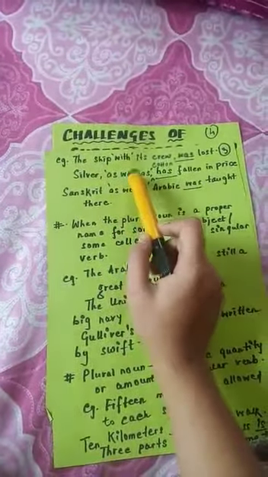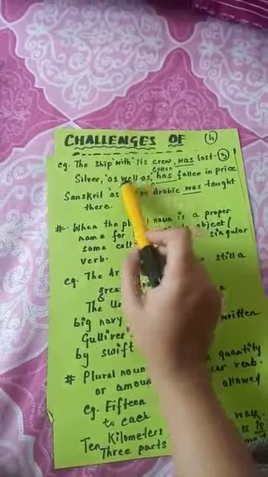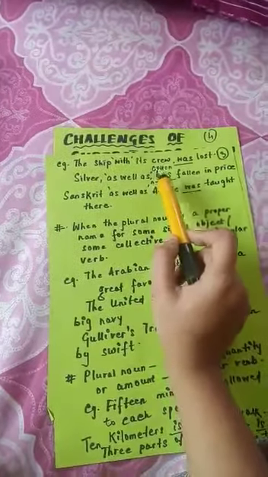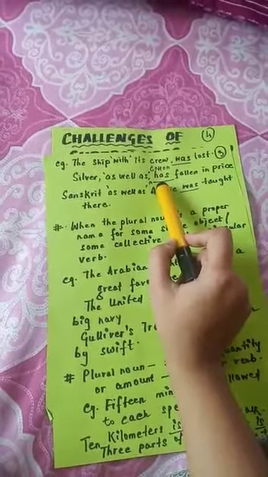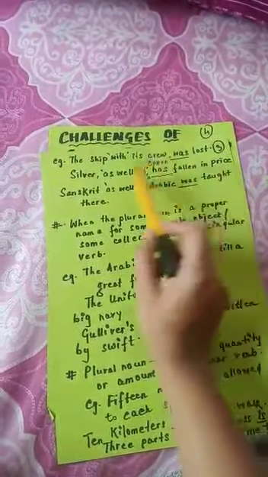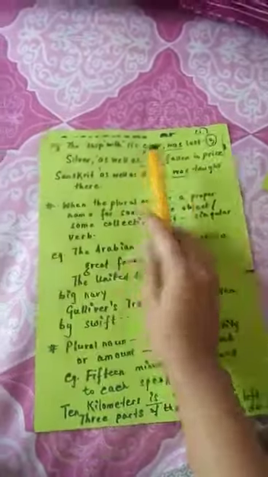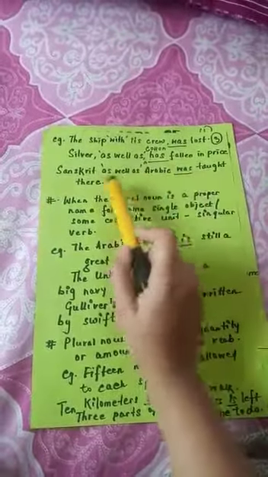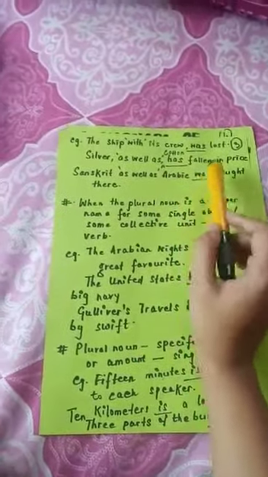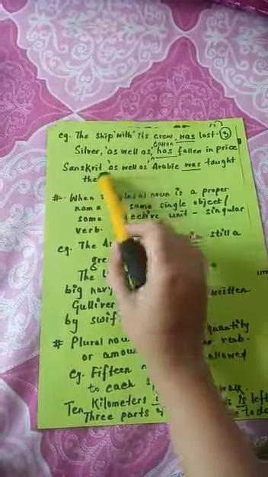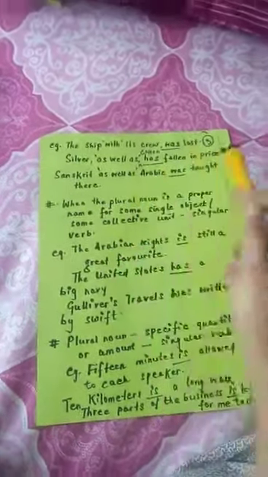According to the rule, we know that when a subject is joined with the singular by with as well as, we use a singular verb, okay. Silver as well as cotton has fallen in price, this goes with the rule, so we have used a singular verb. This also, Sanskrit as well as Arabic was taught there, so over here also it goes with the rule, we have used a singular verb here, because as well as is used here.